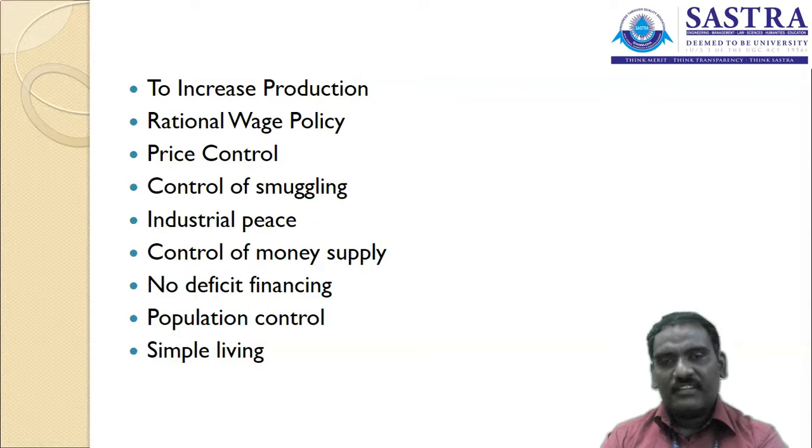Thereby, in fixing the price, or the control of price, the sectors of the economy are going to be identified. In controlling smuggling, there are unwanted activities where products are imported without the knowledge of the government.